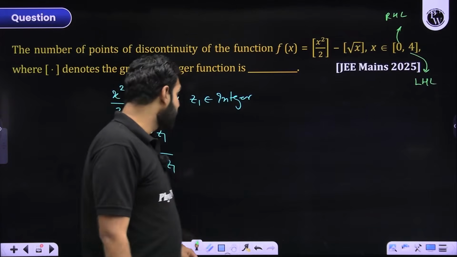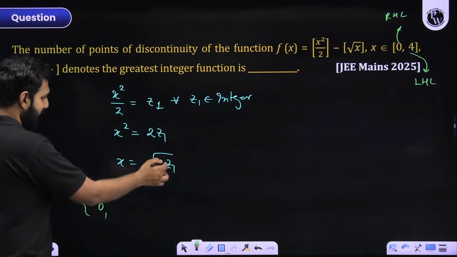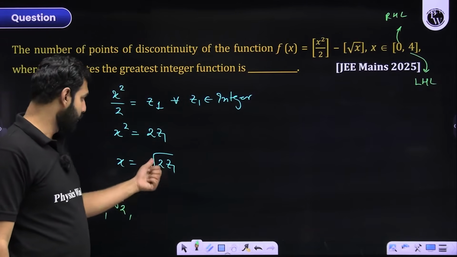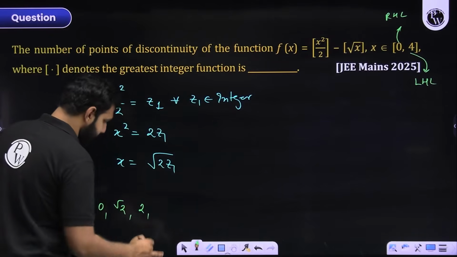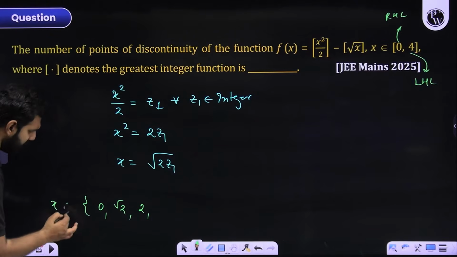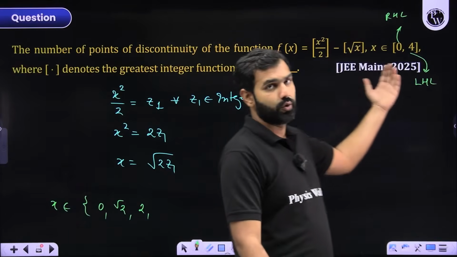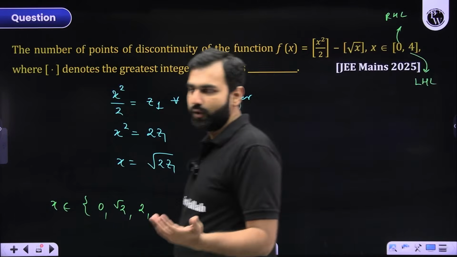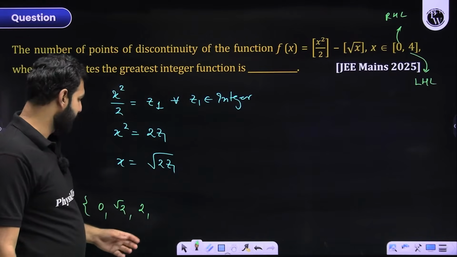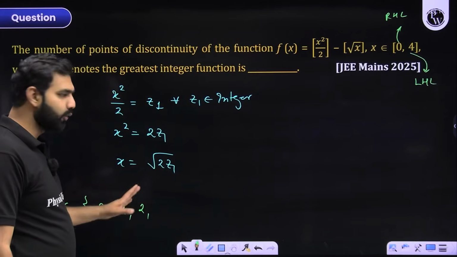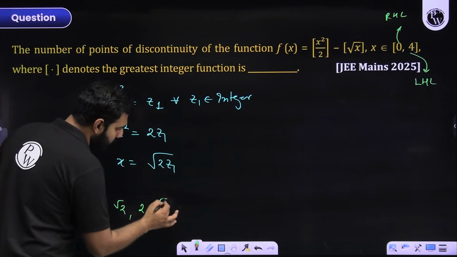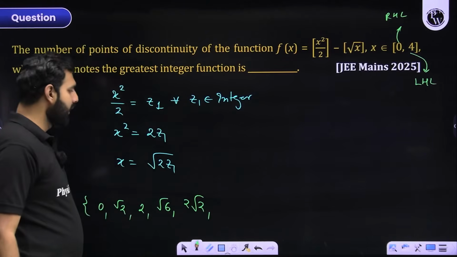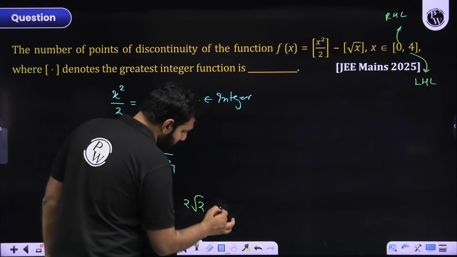Now, when I move ahead with 0, I'll try z1 as 1, that 1 into 2 gives you root 2. Then when you try z1 as 2, 2 into 2 is 4, under root of 4 is 2. So these are all the values of x I'm working upon. We know that x goes till 4, so I need to keep trying the different values of z1 until I attain 4 or a value close to 4. If I try 3 here, it will be root 6. If I try 4 here, it will be root 8, which is 2 root 2. When I try 5 here, it will be root 10.